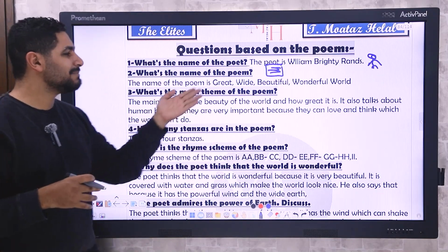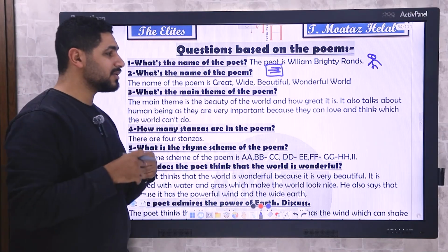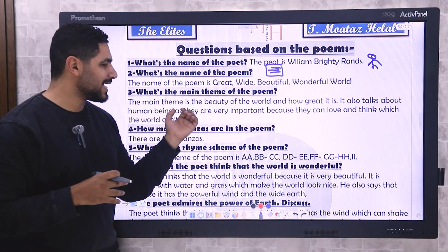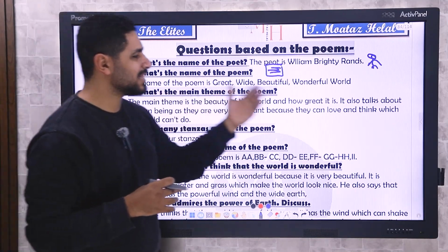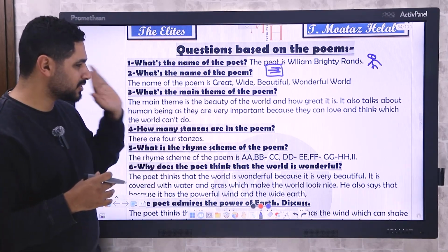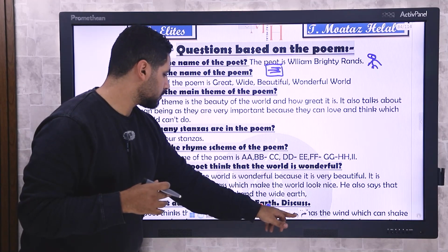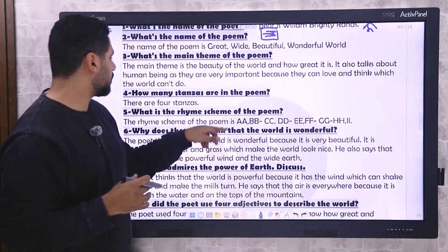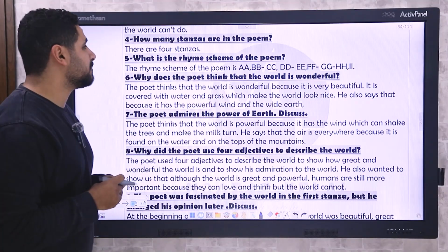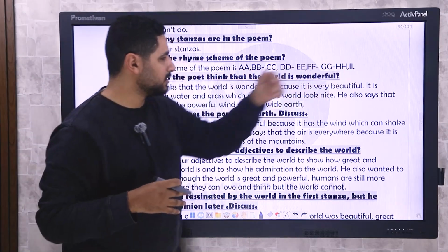Third question, what's the main idea? What's the main theme of the poem? The main theme is the beauty of the world and how great it is. It also talks about human beings, as they are very important because they can love and think, which the world cannot do. You have to study it like that. And then another simple question, how many stanzas are there in the poem? There are 4 stanzas. What is the rhyme scheme of the poem? You can easily see it.